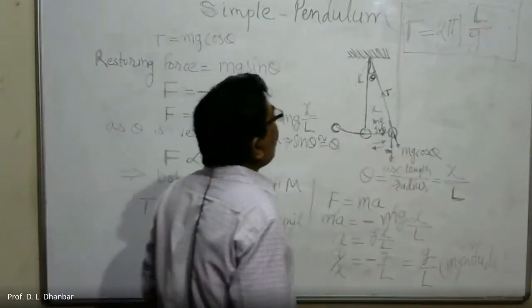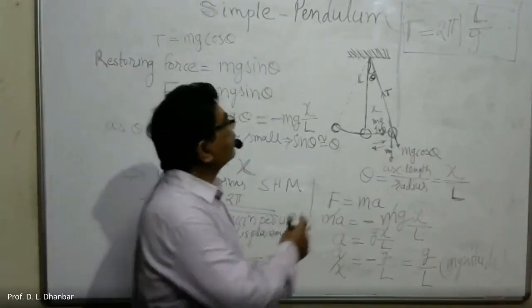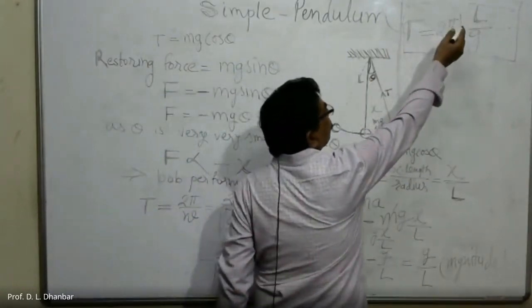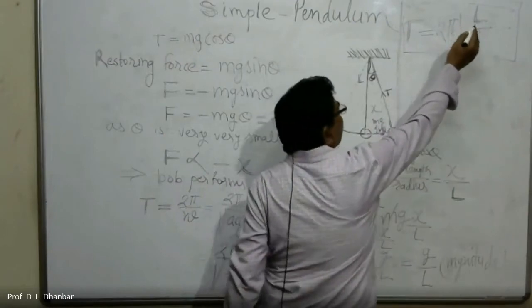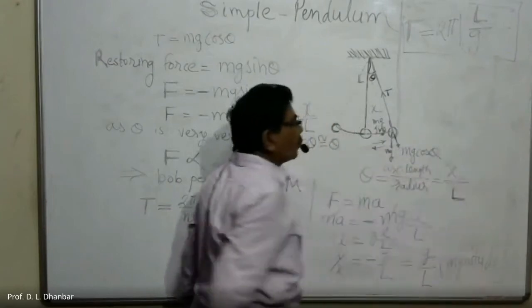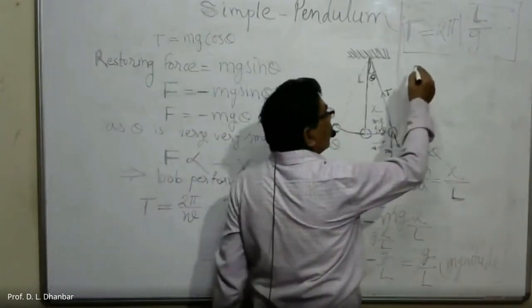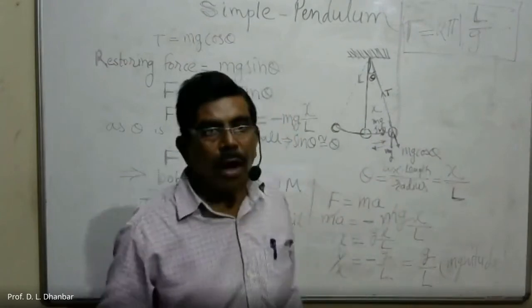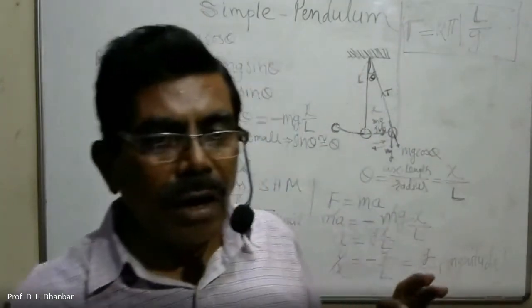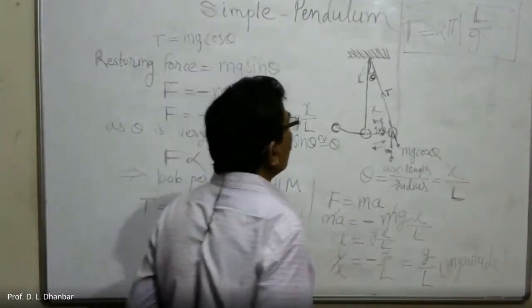So these are the laws of simple pendulum. Time period is directly proportional to square root of the length of the pendulum. It is inversely proportional to the square root of the acceleration due to gravity, and smaller amplitude does not affect the time period of a simple pendulum.